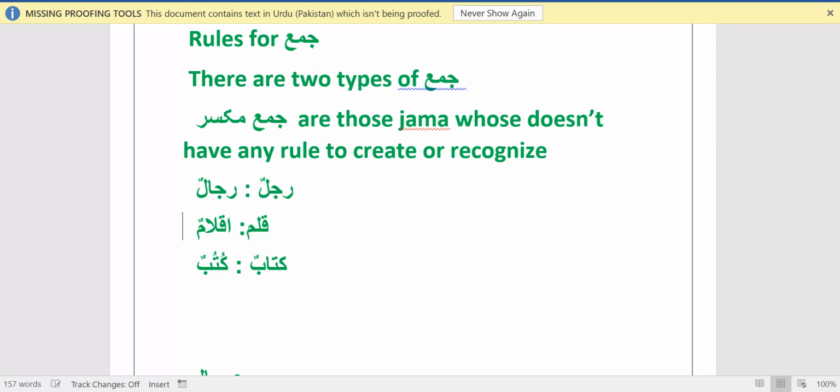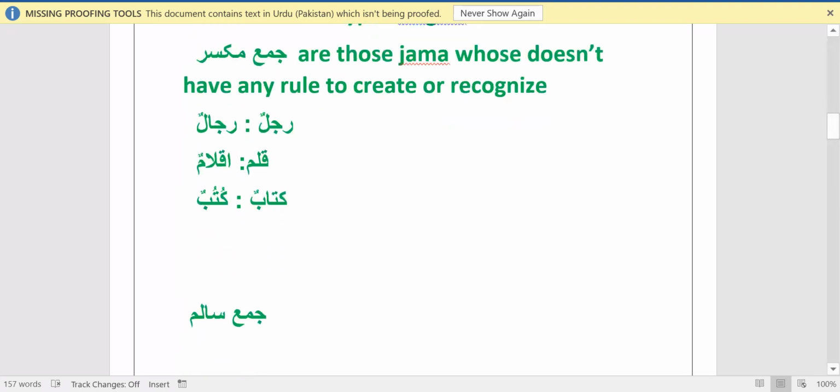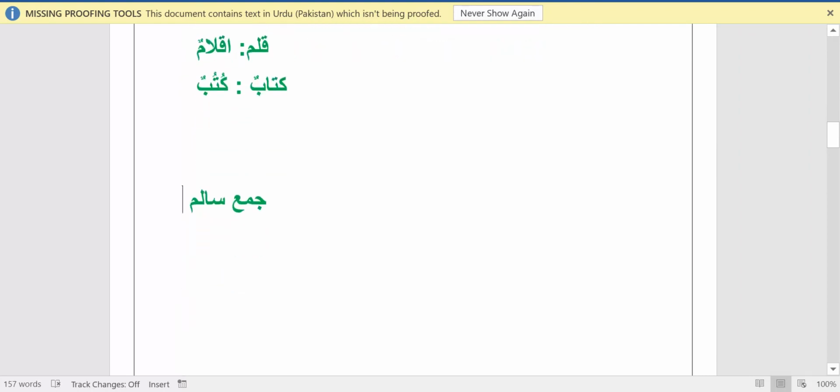So jama are of two types. One is Jama Mukassar, which does not have any rule; we have to memorize it by heart. And another one is Jama Salim. Jama Salim does have some rules.